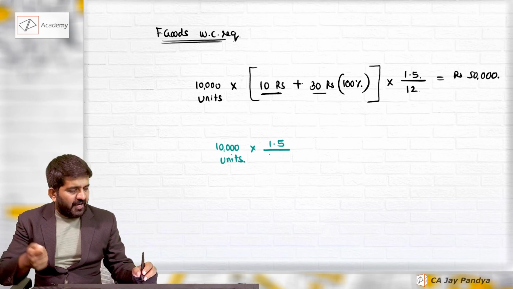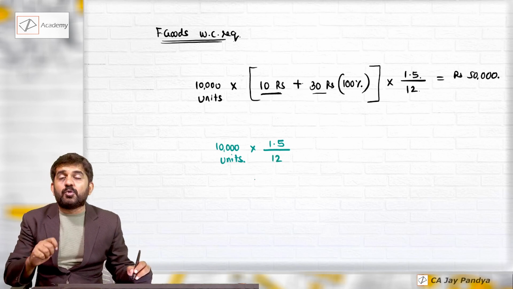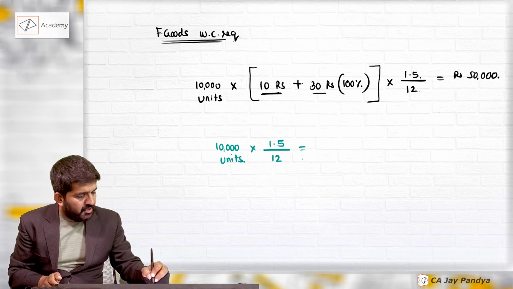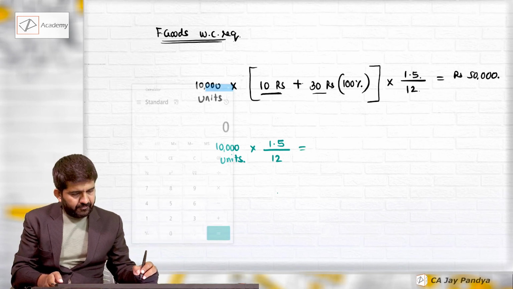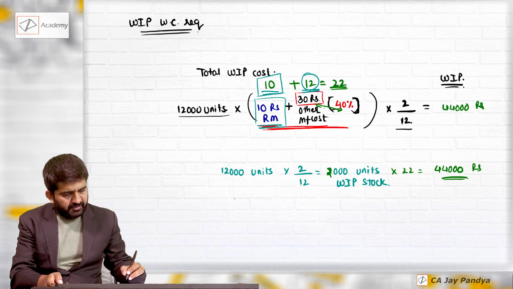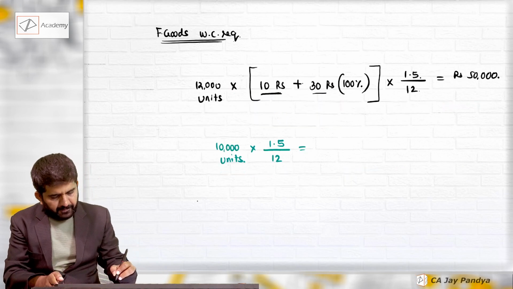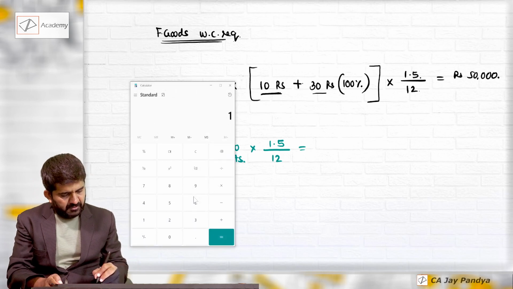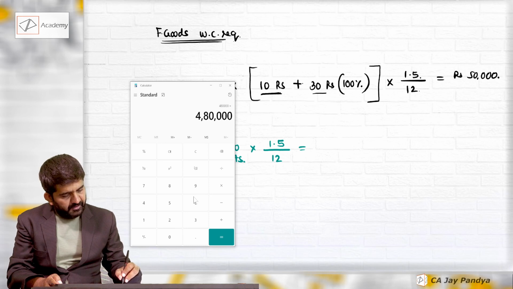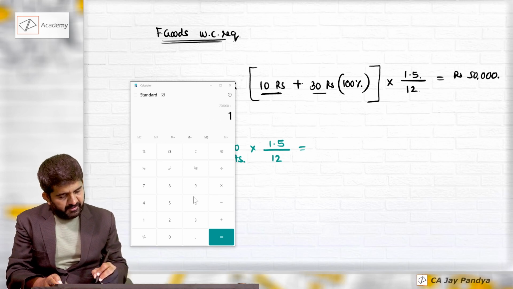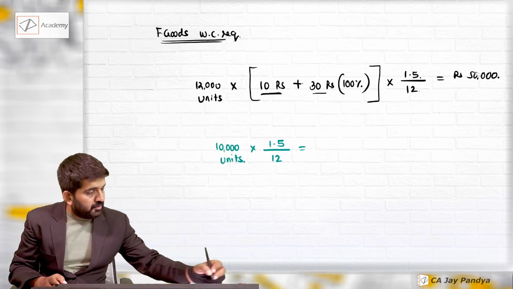So 1.5 divided by 12 will give you stock of 1.5 months, which is nothing but, we are having not 10,000 but 12,000 units. 12,000 into 40 into 1.5 divided by 12, which is 60,000 rupees.